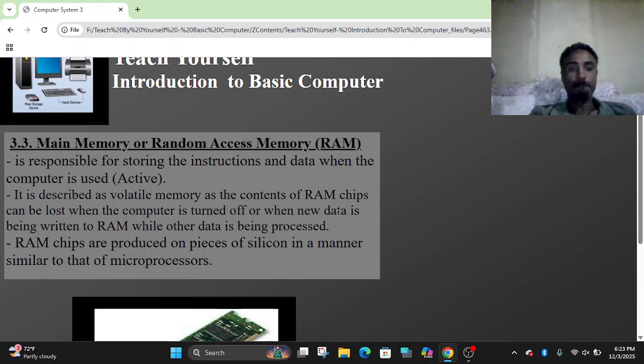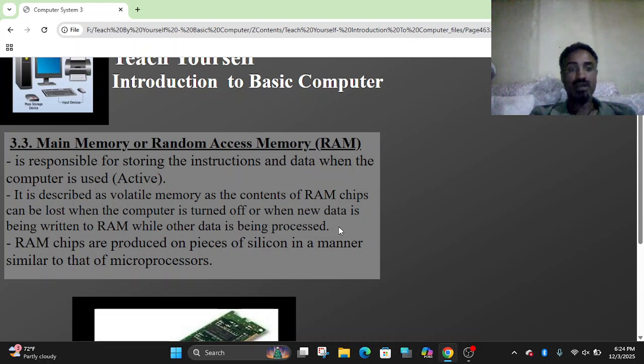Let's say when we are writing a specific letter, it is temporarily stored in RAM. If the power is suddenly lost, the file we are preparing is also lost. Why? We have to save it into the secondary storage drive, which is the hard disk.